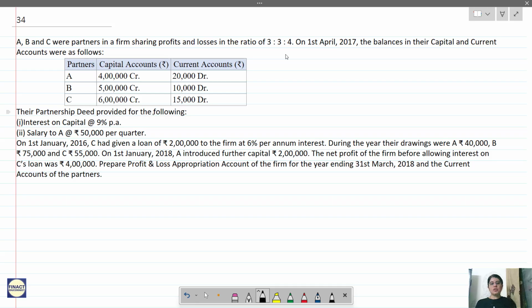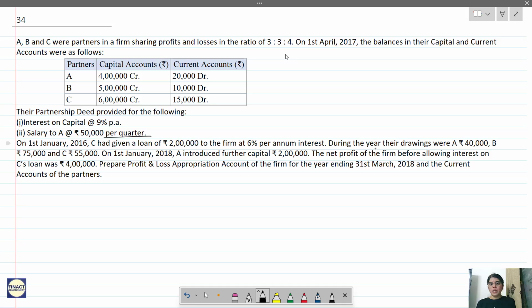Partnership deed provides for the following: interest on capital at 9% per annum, salary to A at 50,000 per quarter. Now be careful in reading this. Again, this is one of the common mistakes. Is it per quarter or per month? If it's per quarter, into 4, per month into 12. On 1st January 2016, C had given 2 lakhs to the firm at 6% per annum interest.